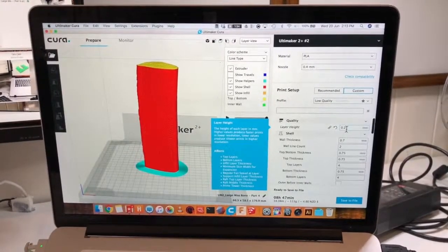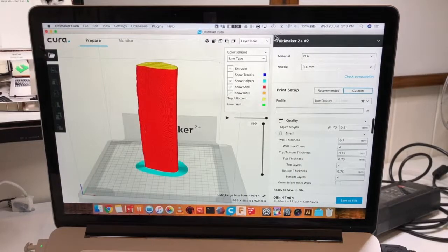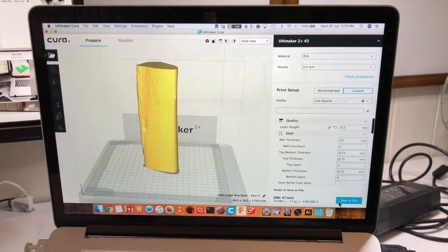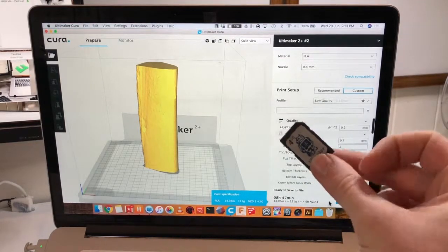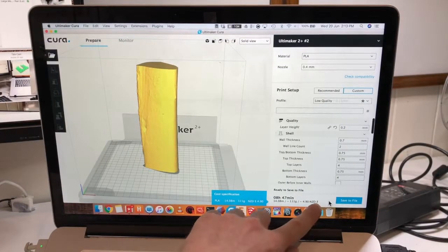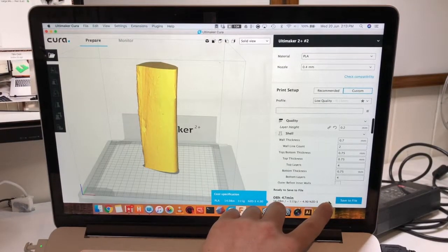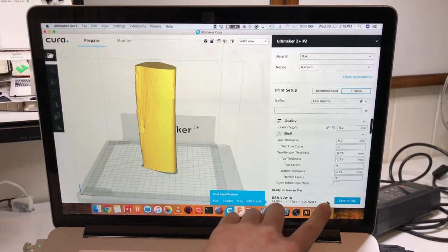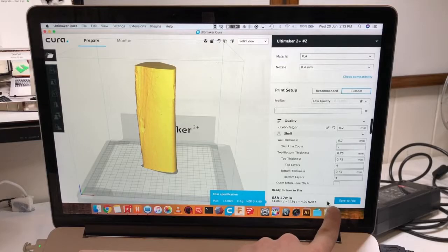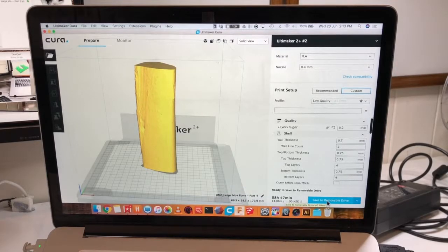So here we can see that it has finished slicing and visualizing the part. Everything looks good, so we'll just swap back over to solid view here, and then we can basically go to the printer, grab your SD card, insert it into the side of your computer, and you'll see this Save to File button. Once the computer's recognized the SD card, it will change to say Save to Removable Drive. There we go. So now if we click on this, this will save the file directly to the SD card.